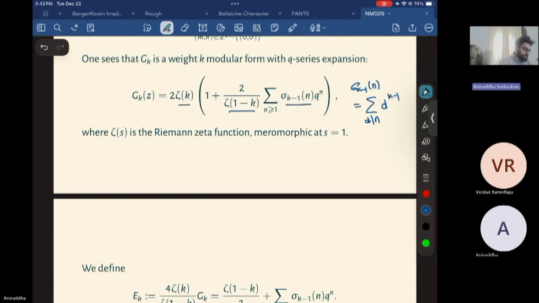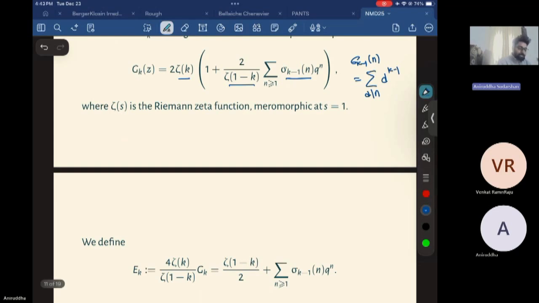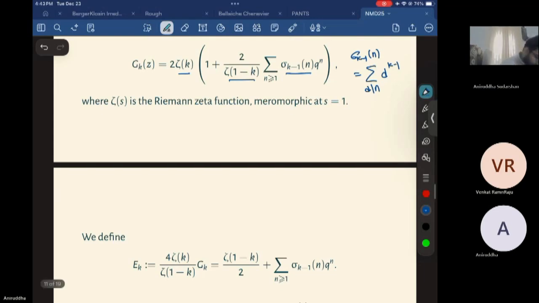Here zeta(s) is the Riemann zeta function, which is meromorphically continued to the whole complex plane with a pole at 1. So here zeta(1 minus k) we know what it is, if we know the value of zeta(k), by the functional equation.